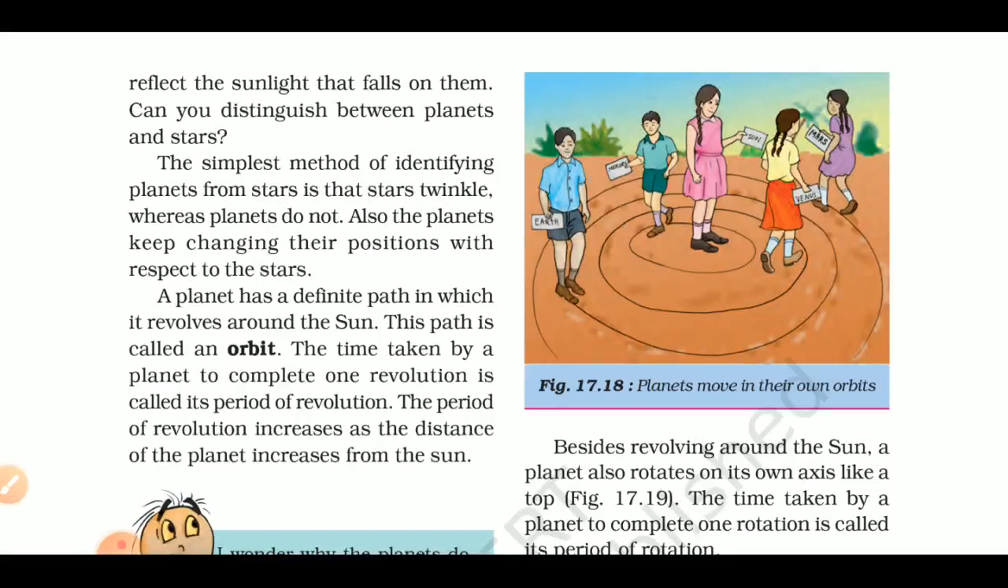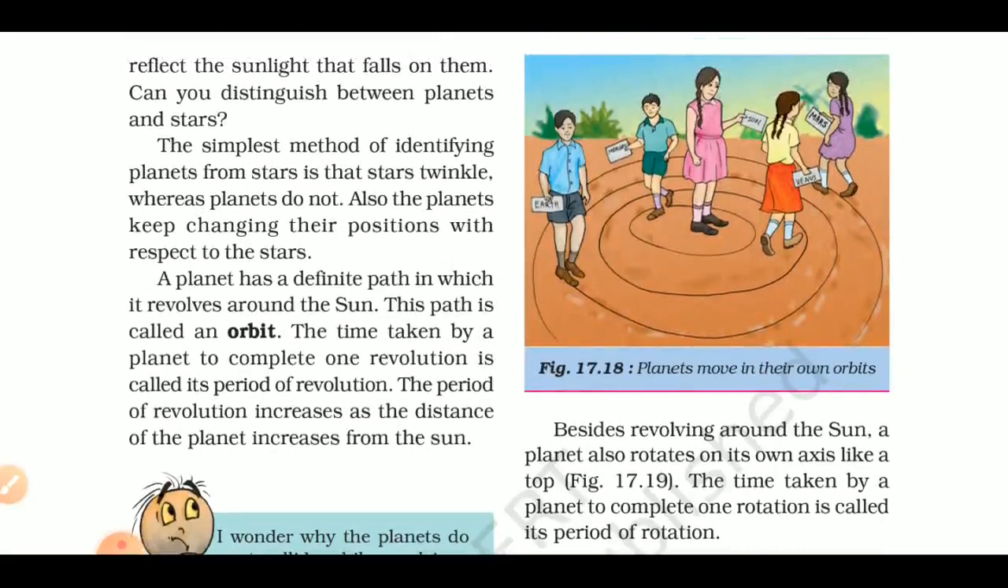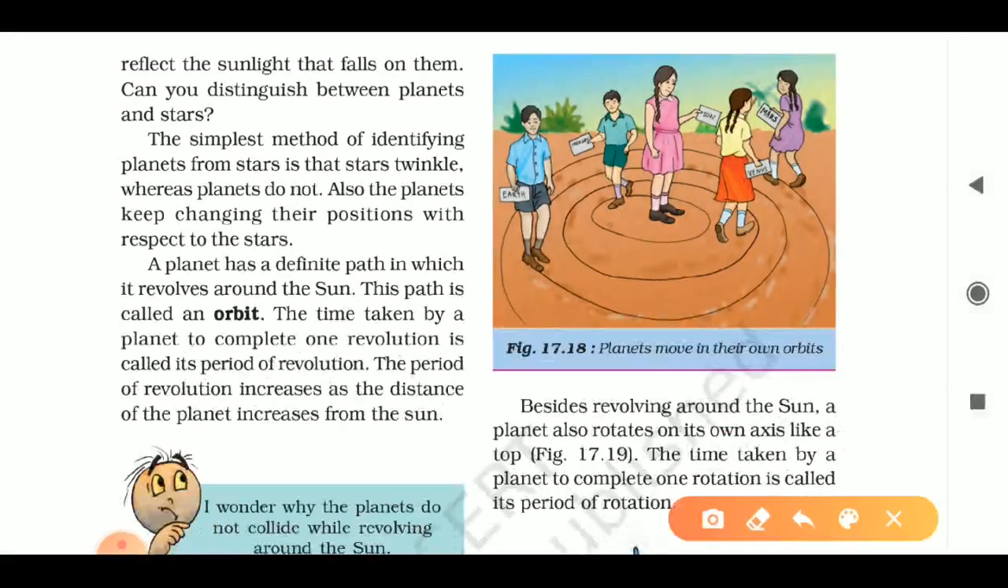As you can see here, these are the orbits of these particular planets. For example, this is the orbit of Venus, as you can see here, and this is the orbit of Earth, and so on. This is the orbit of Mercury, and this is the Sun here.